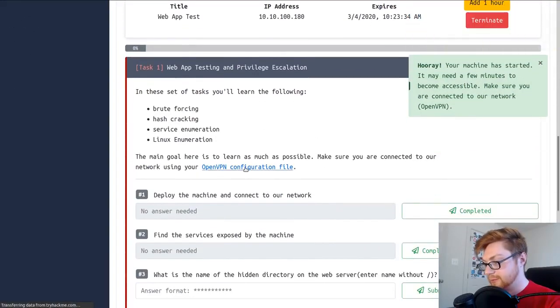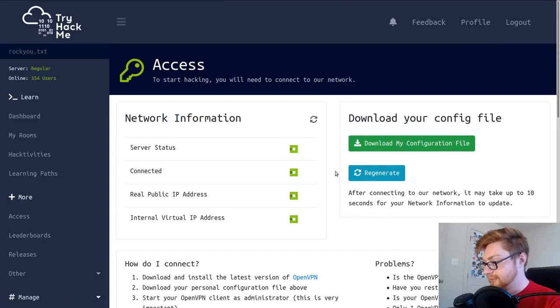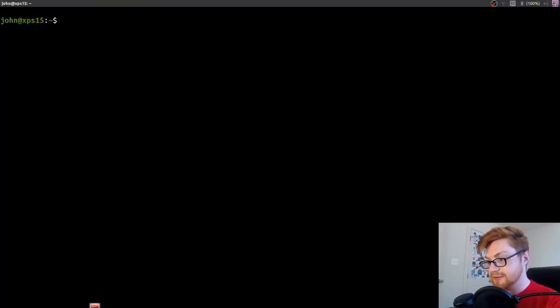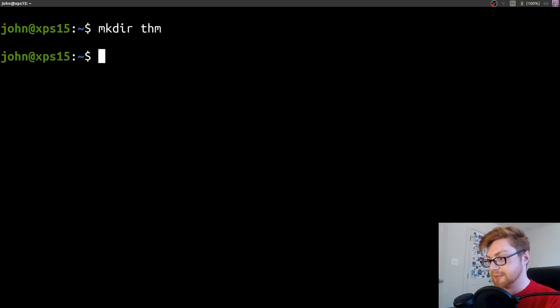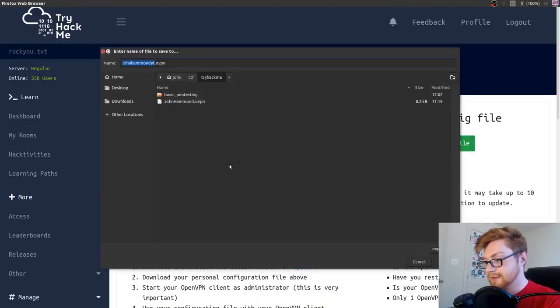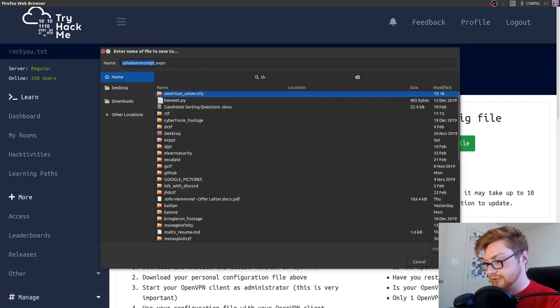And now let's go to that OpenVPN configuration file page. Let me go ahead and download this. I'll make a directory for this, I guess. Let's make a THM directory. Download this. Save it into THM.